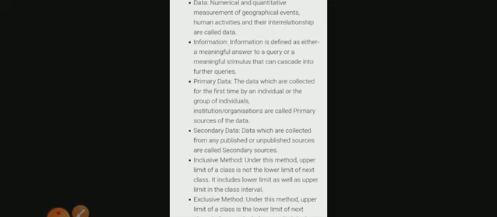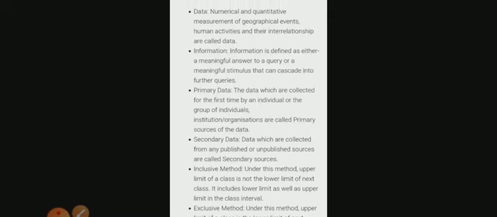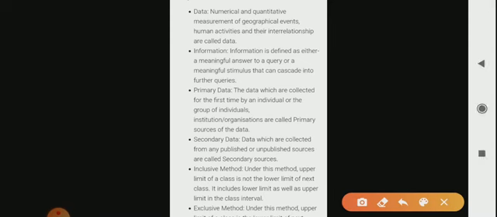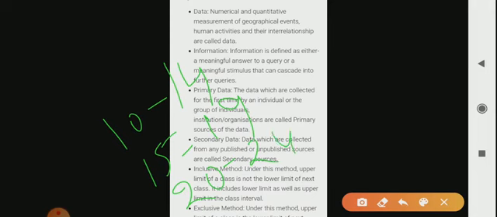Inclusive, for example, students, has a gap range between classes. I just write here a gap range, in the sense like 10 to 14, right? And then 15 to 19. Then we can say the class interval 20 to 24, like this. These are examples of inclusive series, inclusive method.